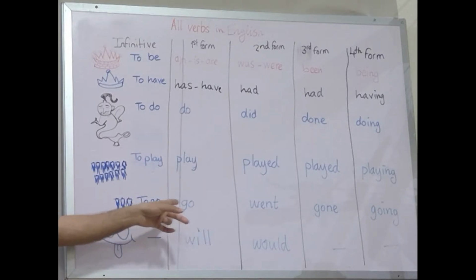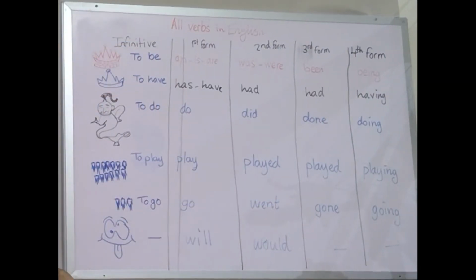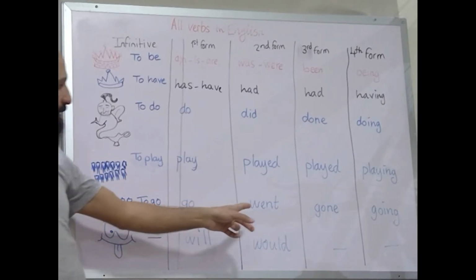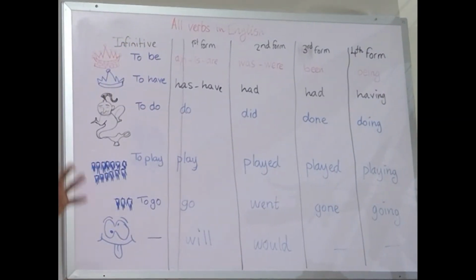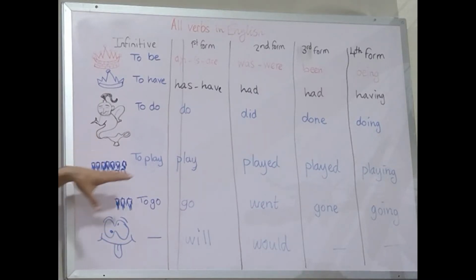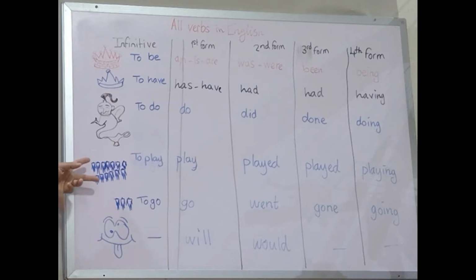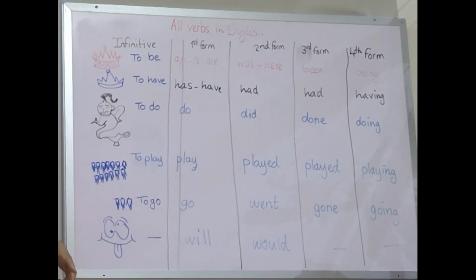Why? Because they don't take ed in the second form and third form, right? So here, to go, and then a wholly different word, went, and then gone, and then going. Okay, so you understand now. These are almost all the verbs in English, and to go represents about 400 verbs only in English. 400, huh? Yeah, it's not too many in English. Think about millions of verbs that you have in English, so they're not really too many.